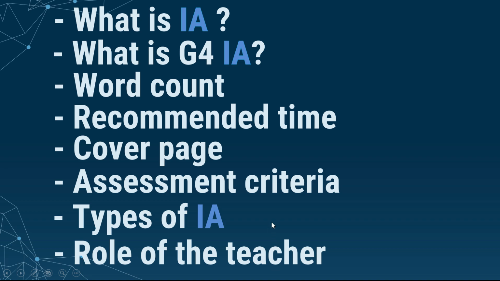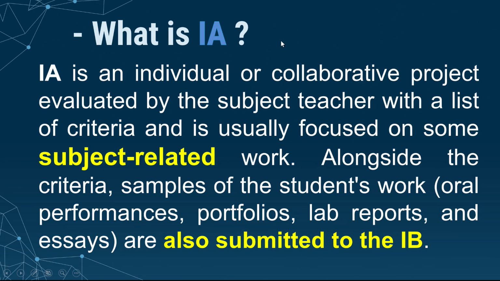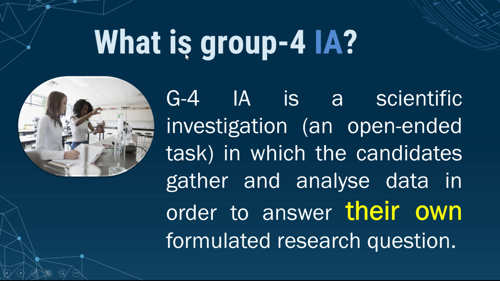So let's start. What is IA? According to IB definition, IA is an individual or collaborative project evaluated by the subject teacher internally, guys, with a list of criteria and is usually focused on some subject-related work. Alongside the criteria, samples of the students' work, oral performances, portfolios, lab reports, and essays are also submitted to the IB. But let's focus on Group 4 IA.